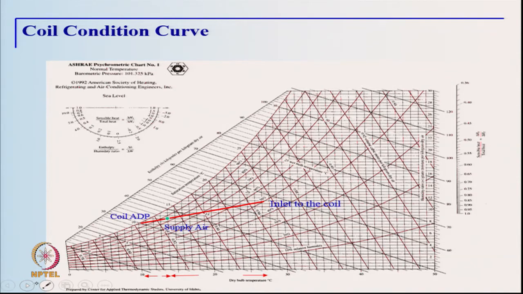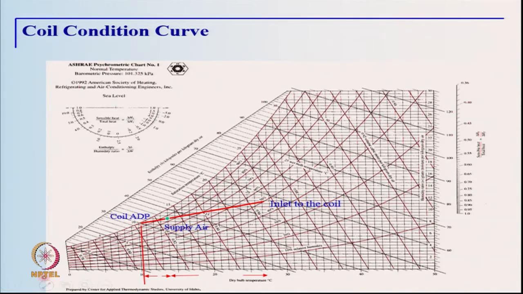The path which the air follows is called the coil condition curve, and this line, when it hits the saturation line, that particular temperature is called the coil ADP or the coil apparatus dew point, which is the hypothetical temperature which is defined for the purpose of analysis of cooling coils.